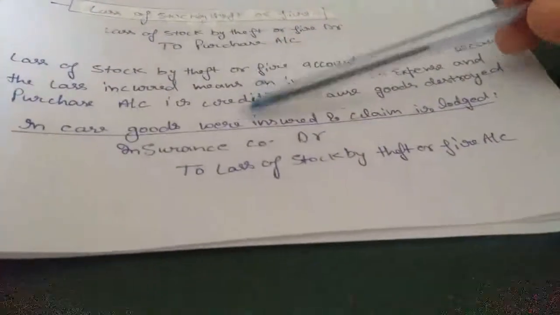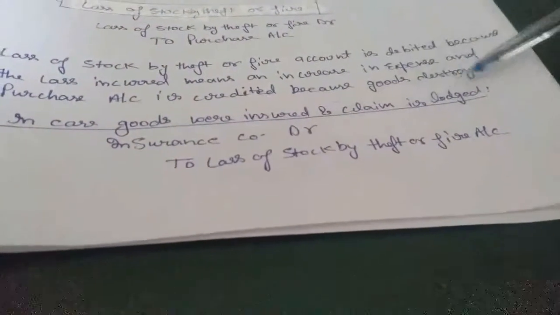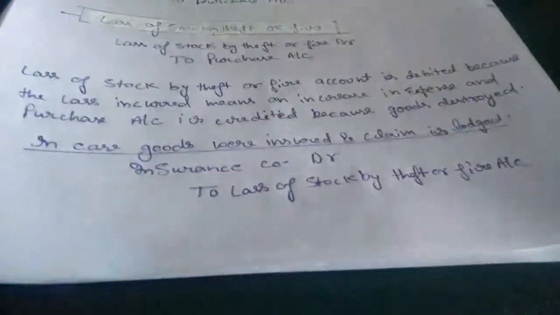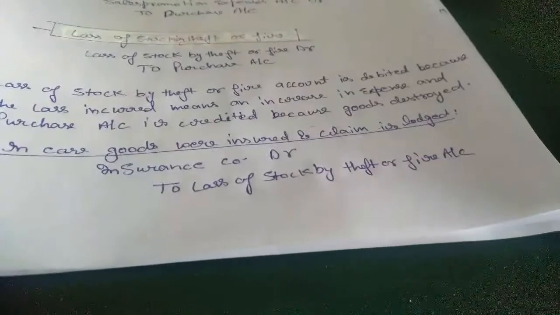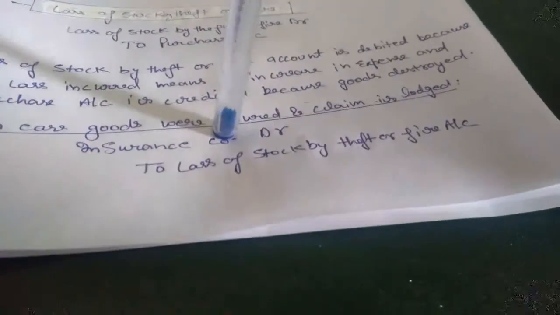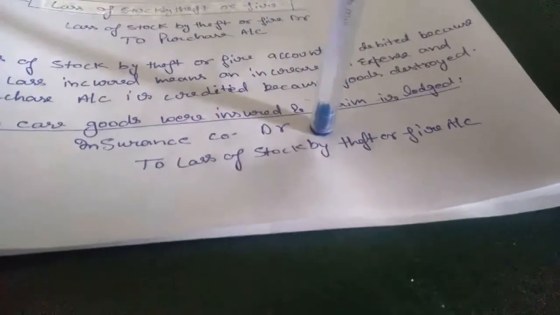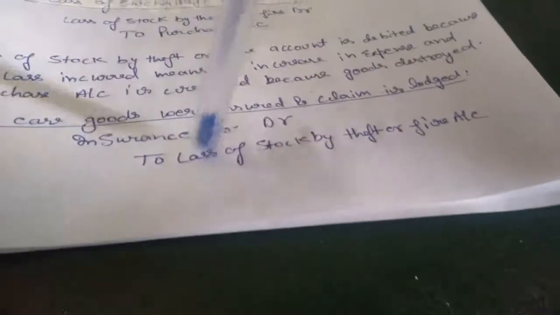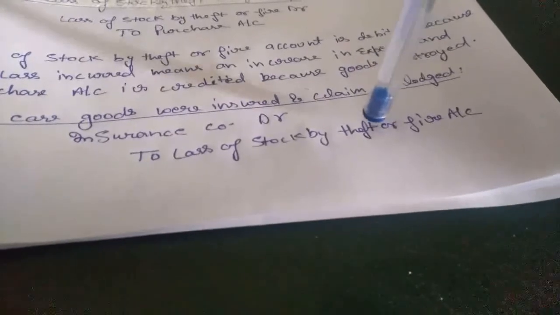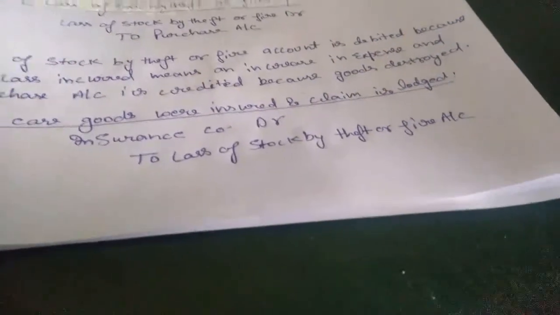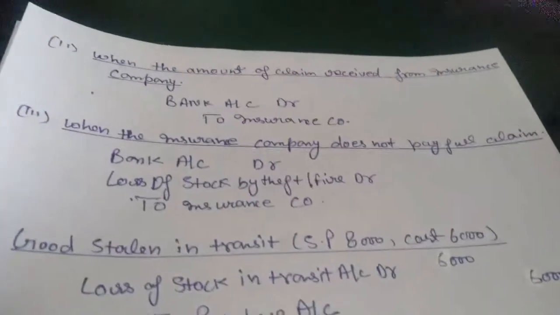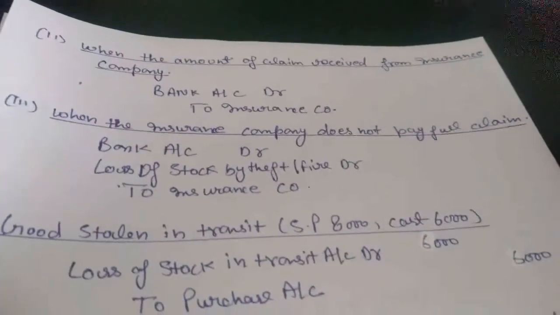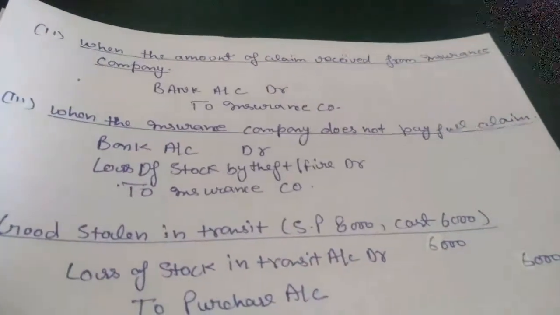In case goods were insured and a claim is lost. So next thing is, if we have insurance policies for our stock, what we will do is claim. Insurance company debit, by which we mean our loss, the loss of stock by theft or fire account. In the earlier entry, we submitted our claim to the insurance company.